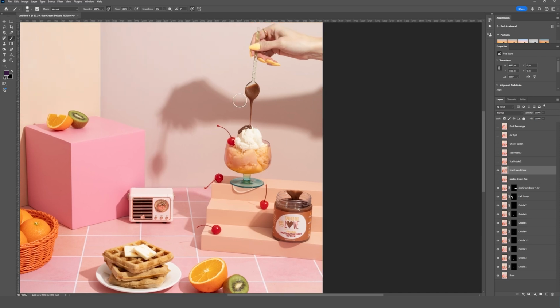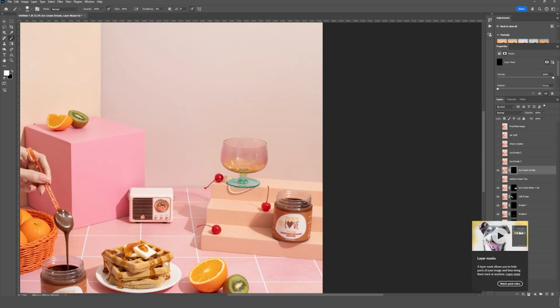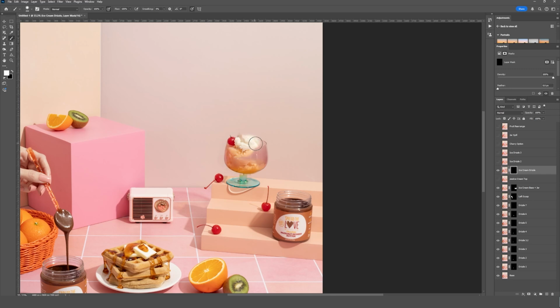Now you can see we have a shadow here. This is unwanted. I don't want to see that in the image. So this is going to be a good example for you guys to see where the brush hardness comes into play when you're painting. So let's go ahead and add our mask and invert. And our ice cream reservoir here is going to move a little bit, and that's okay. I'm just trying to stay away from the other areas of the photo that have already been placed where I want them. So being careful not to paint over that cherry here.